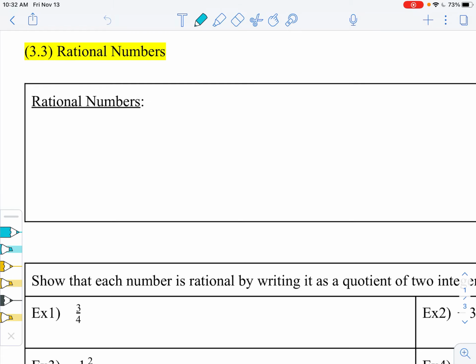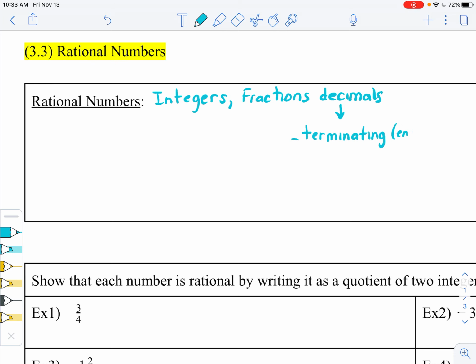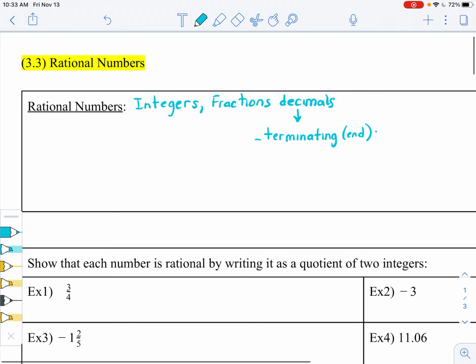In this video, we are going to talk about rational numbers. Rational numbers are comprised of three types of numbers. We have integers, which we learned in the last two lessons, fractions, and decimals, but only some types of decimals. The types of decimals that it includes are terminating decimals, and that just means decimals that end. So for example, decimals that just don't go on forever, like 0.25, okay? And also repeating decimals.